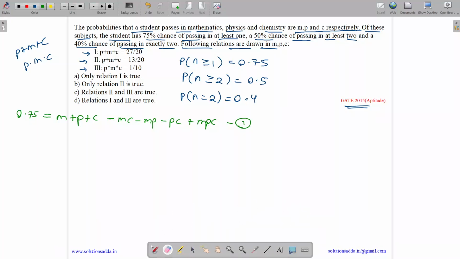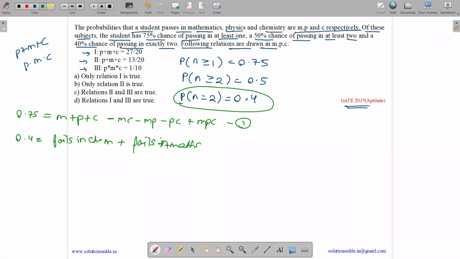Now we are given the probability of exactly 2 passes. It's 0.4. So 0.4 is exactly 2 passes. Exactly 2 means it passes in maths and physics and fails in chemistry, or fails in maths, or fails in physics, because if it passes in exactly 2, it will fail in exactly 1.